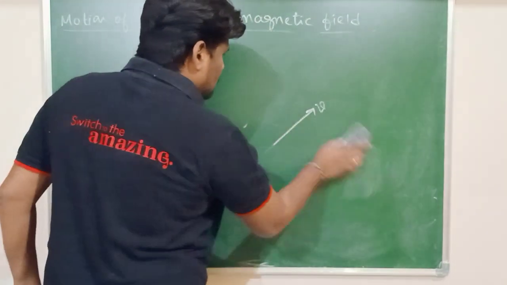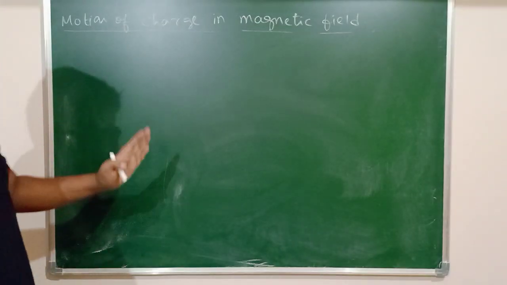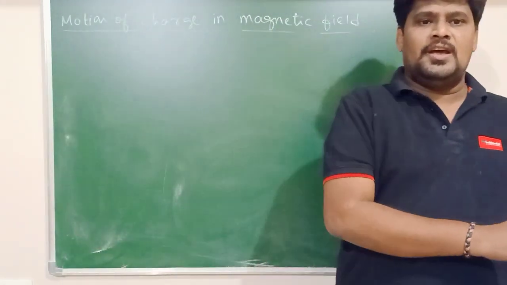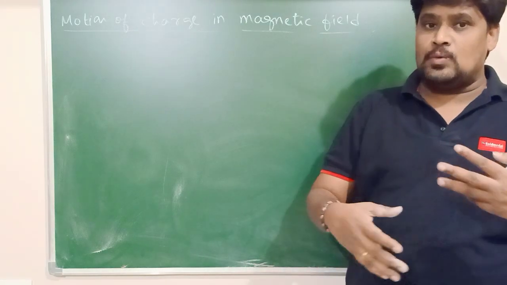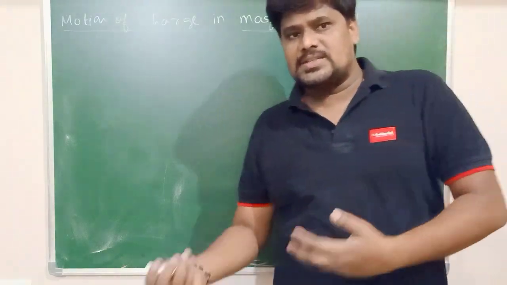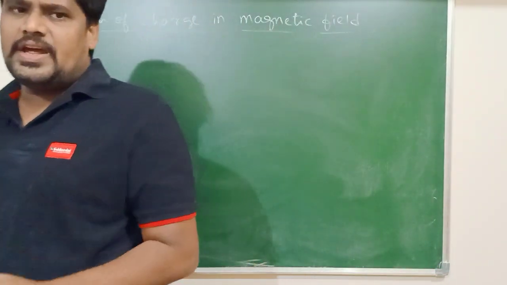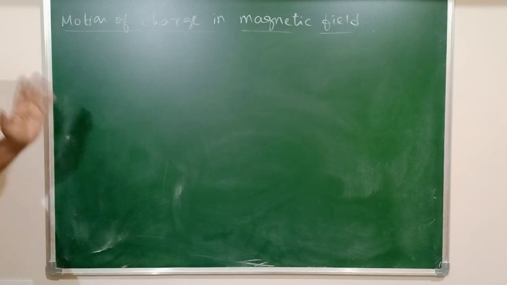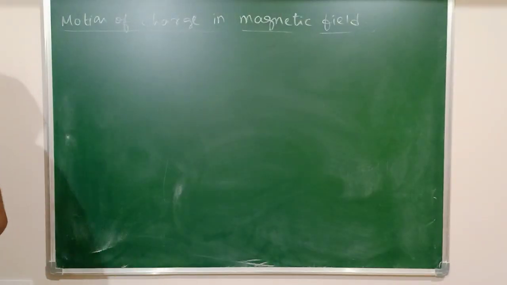I am discussing how the charged particle is moving in the region of a magnetic field. Whether it is moving in a straight line, whether it is taking a parabolic path, or a helical path, or else a circular path. We are going to discuss the nature of the path traced by the charged particle when it is moving in the magnetic field.